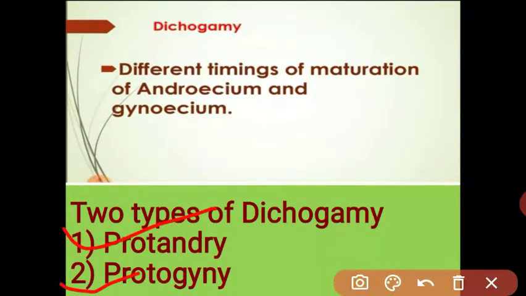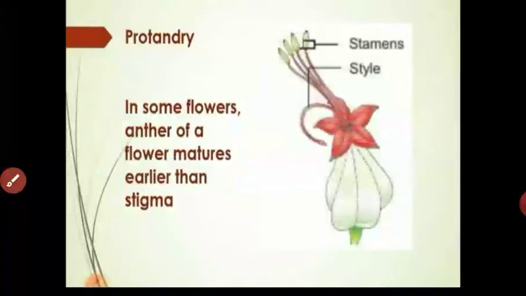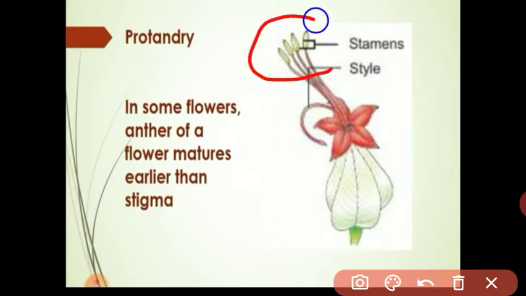Let us see what is meant by protandry. Protandry means the condition in which, in some flowers, the anther matures earlier than the stigma. In the stamen, the pollen grain matures earlier than the stigma. So this condition also favors cross-pollination.